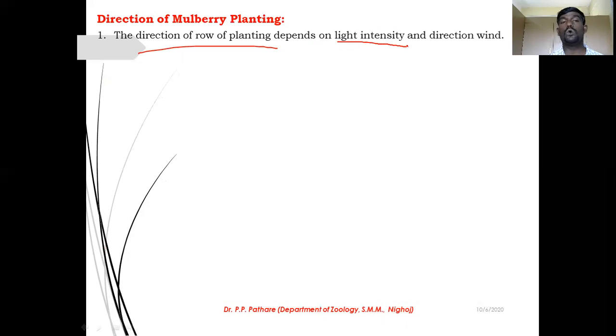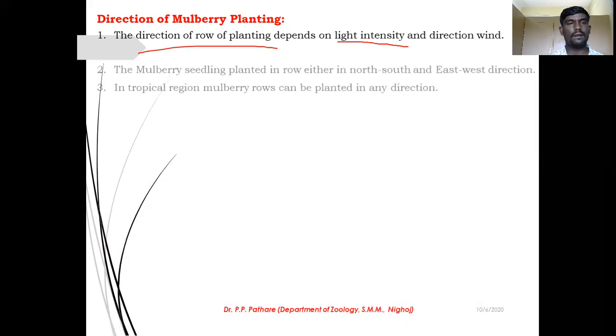For this, you must always keep in mind the direction of planting, because you provide the proper direction to get more sunlight and to avoid the wind direction also. Because if the wind flow is very fast, at that time our plant will be damaged. So to avoid this problem, always keep in mind to set your plant in the proper direction.